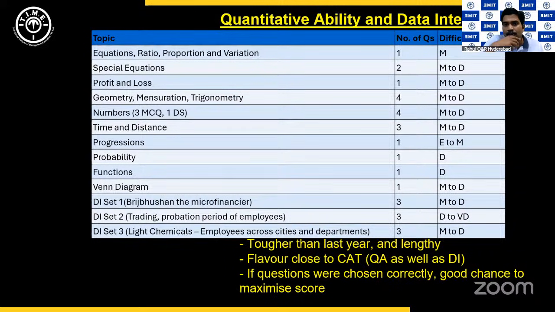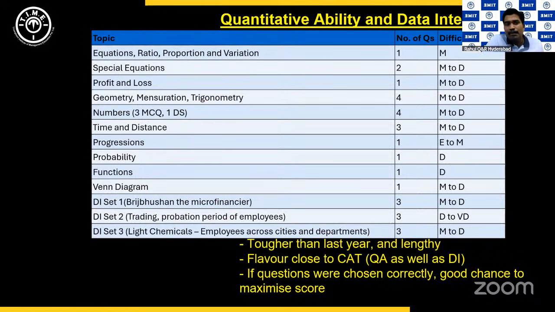Now, even the profit and loss question wasn't a straight profit and loss question, not like CP, SP and everything else. Someone is buying this item and that item and that item, 9 kgs of this, 22 kgs of this, 50 kgs of this, and he's buying all these 3 things with the same amount. On the 4th day, he buys something at 35 rupees per kg. What is the minimum amount of profit? Every question seems to have a flavor of special equations. I need to minimize this, take the LCM, find out how many kgs are being purchased, and then find out the P&L. So this is not your straightforward P&L question, right?